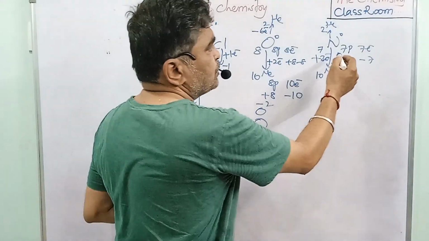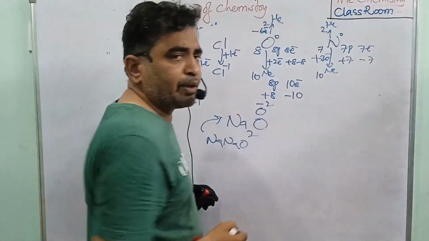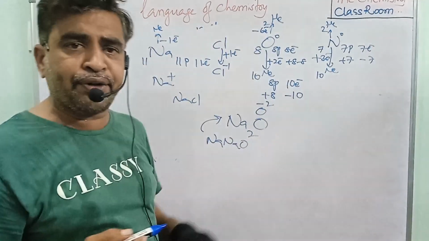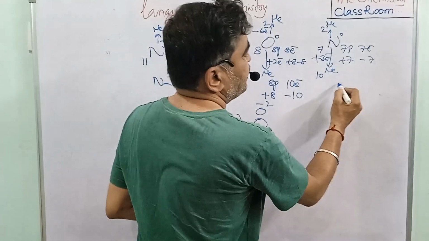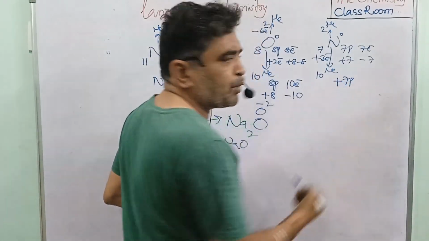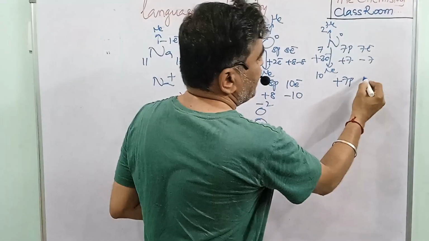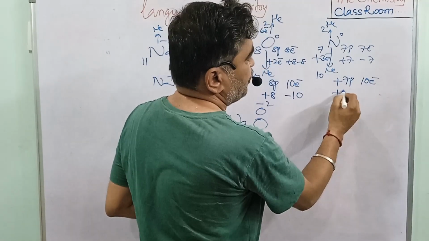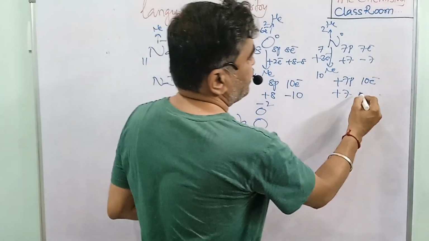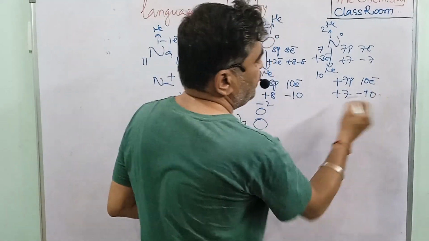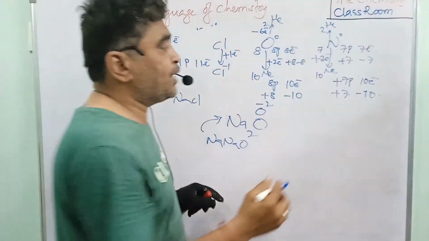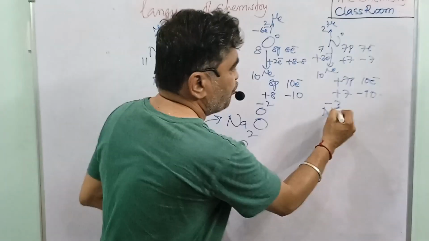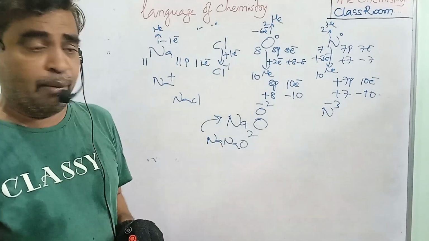So before gaining the electrons, we have 7 protons and 7 electrons. It is neutrally charged. But after gaining the 3 electrons, the 7 protons are the same, but the electrons are 10. So 7 protons means 7 plus, 10 electrons means minus 10. So what do you have? 3 negative charges in excess. So what do you form? N minus 3 you are forming.